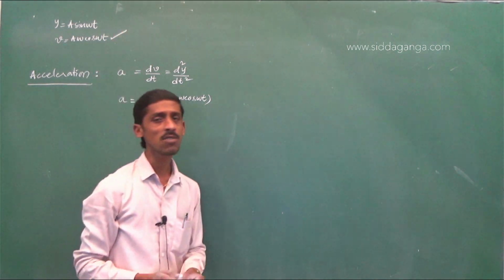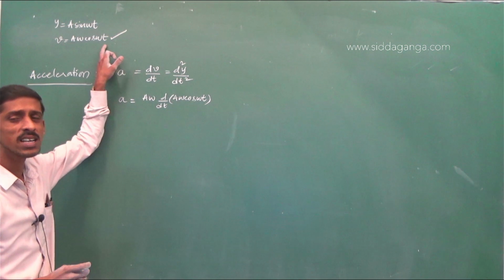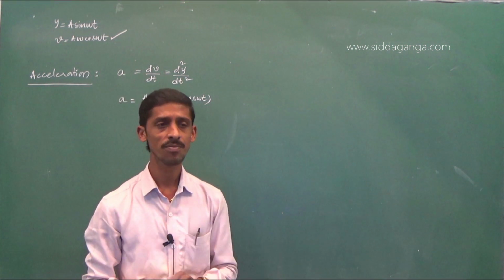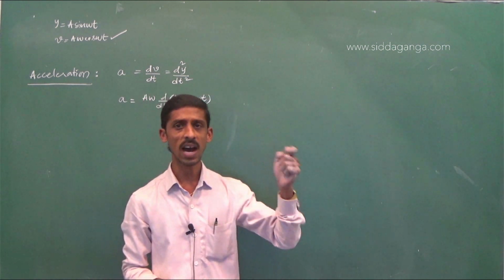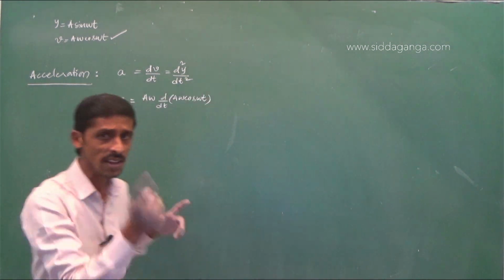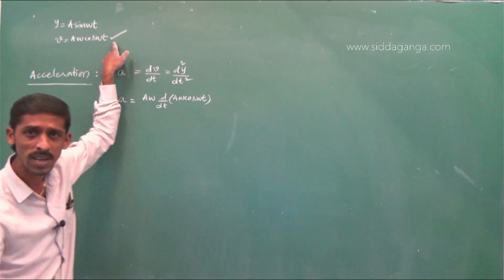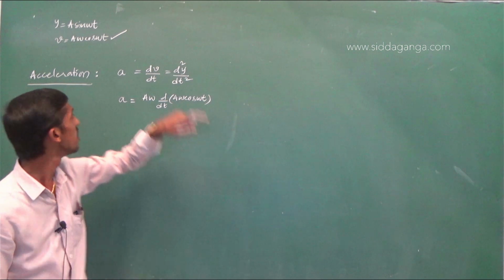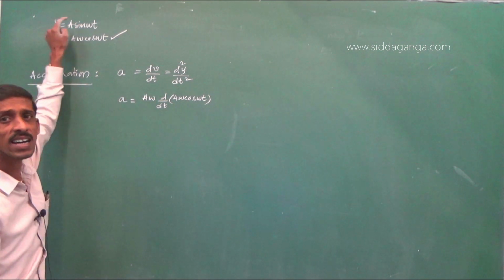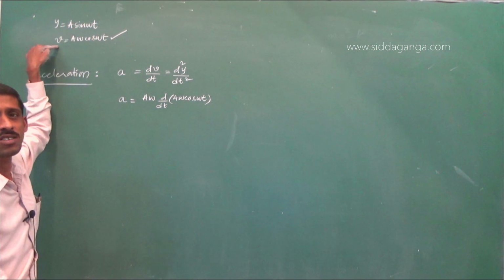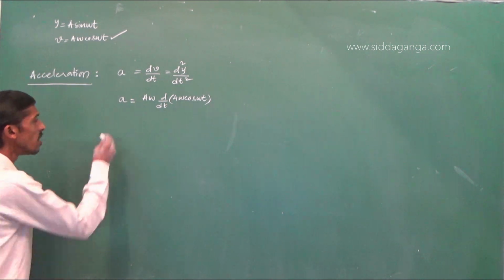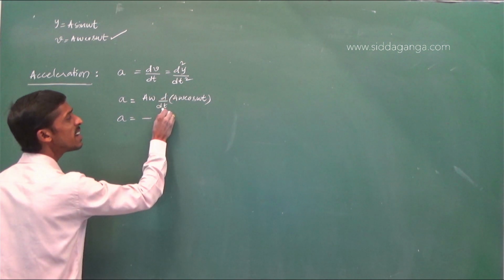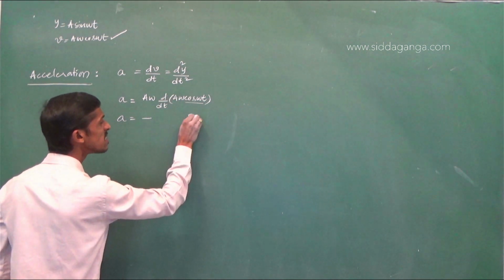Note, velocity v is equal to a omega cos omega t is not always true. If and only if the motion is started from, or considered from, equilibrium, then velocity is a omega cos omega t. If the same motion initially starts from the extreme point, the y equation is a cos omega t, and so v changes. Remember. So a is equal to minus, because d by dt of cos omega t is minus sin omega t.